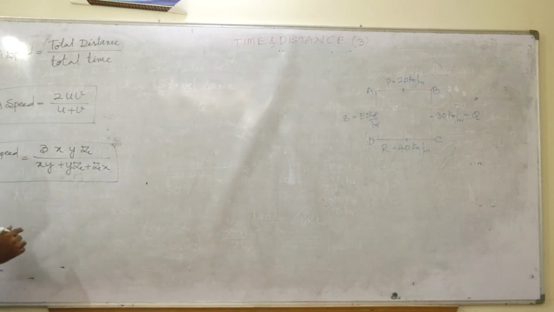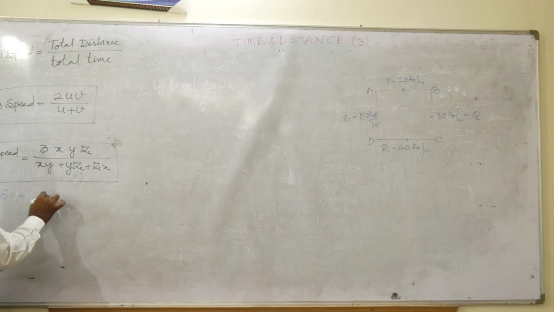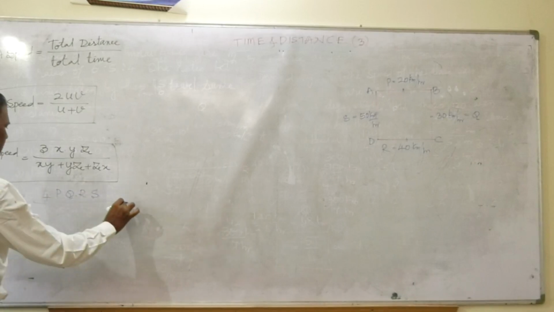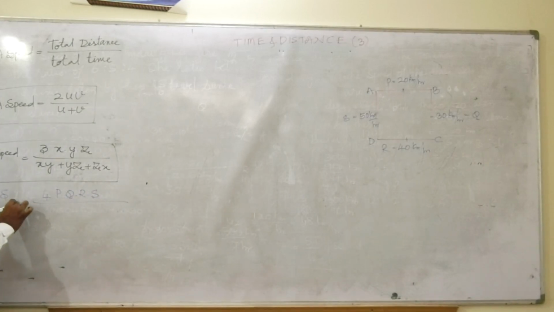If you want, you can use this formula. Average speed is equal to 4 times P into Q into R into S, divided by